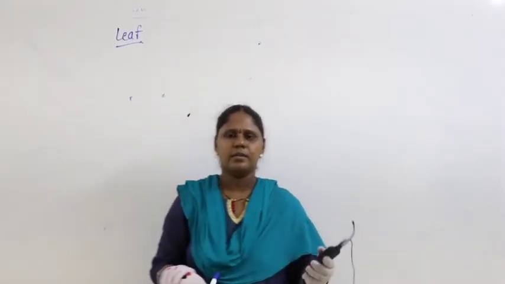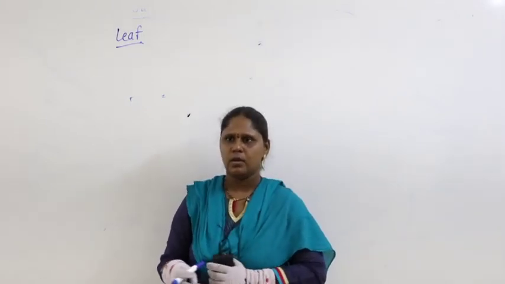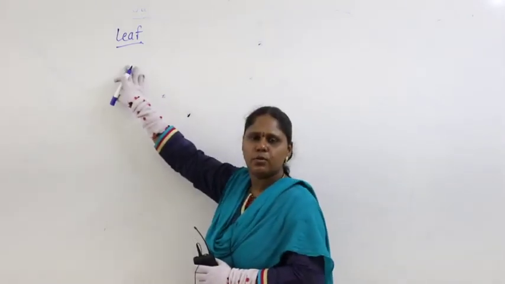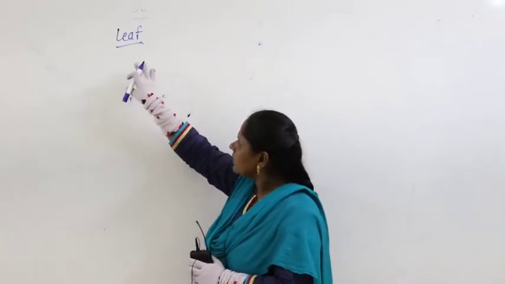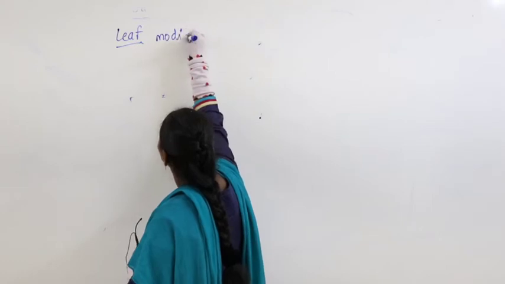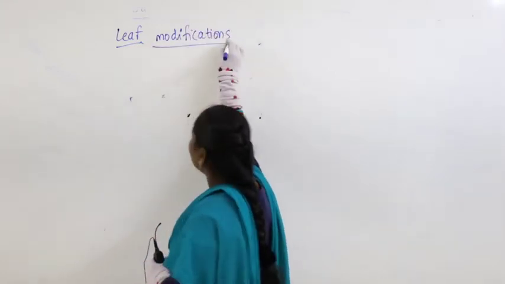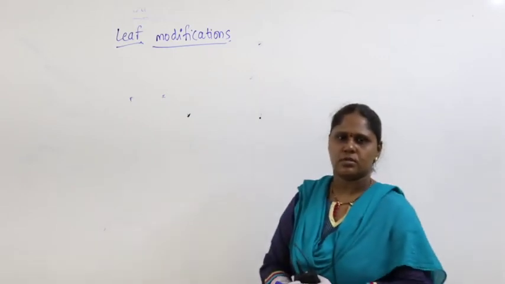Now we are in the discussion about morphology. In morphology we studied about root and stem. Now we are in the discussion about leaf. Now in leaf let us study about leaf modifications.